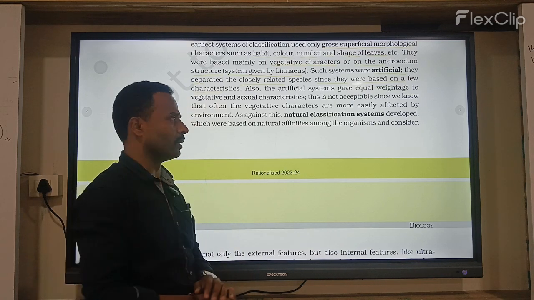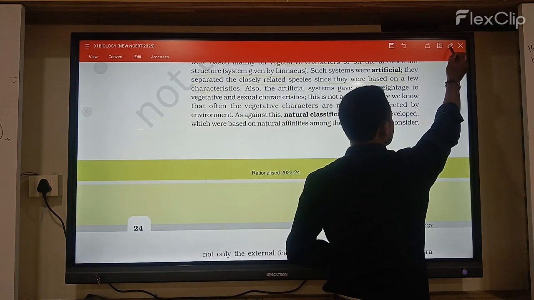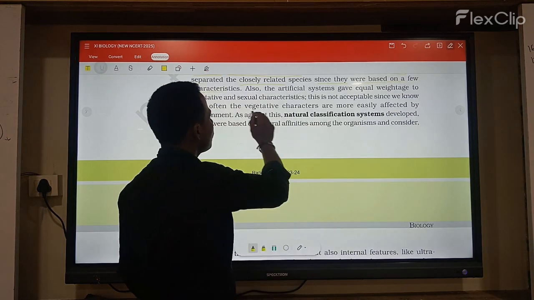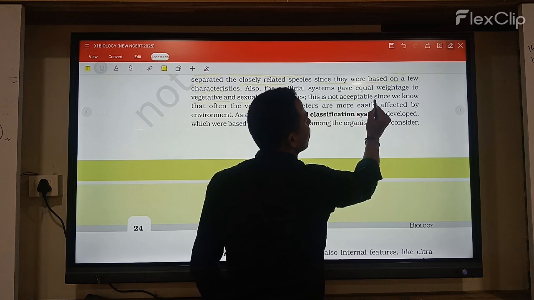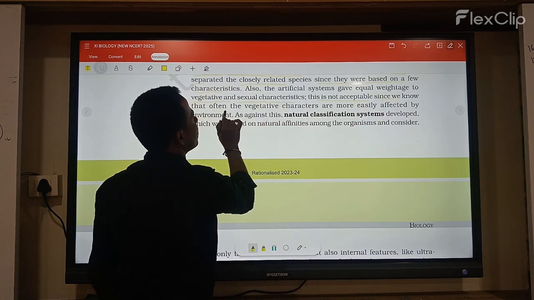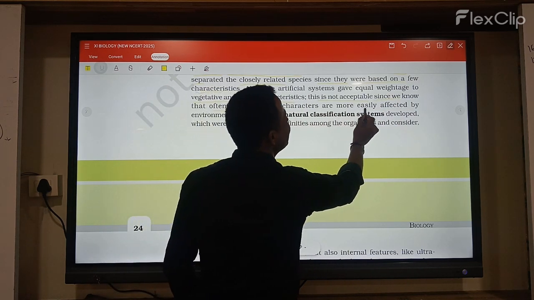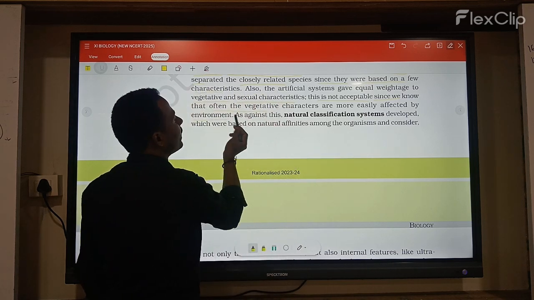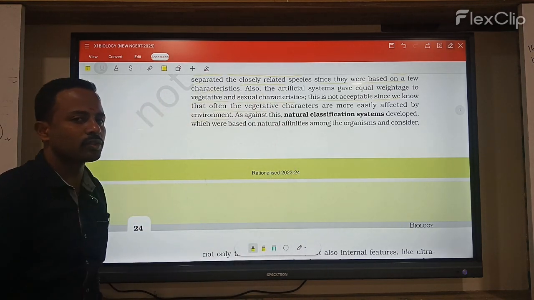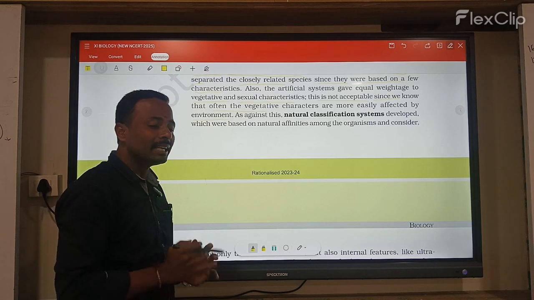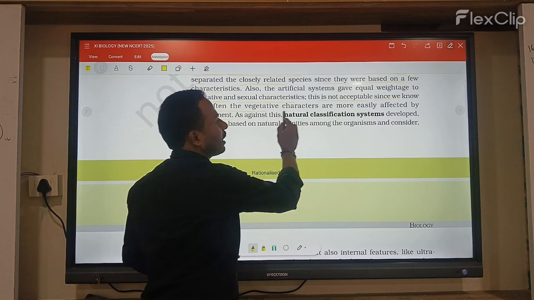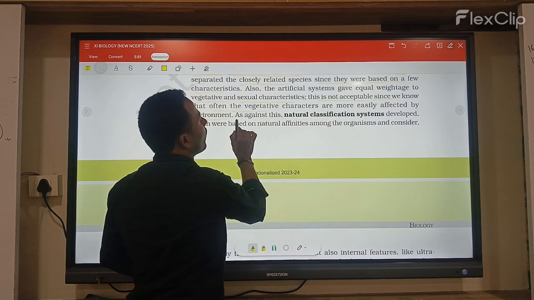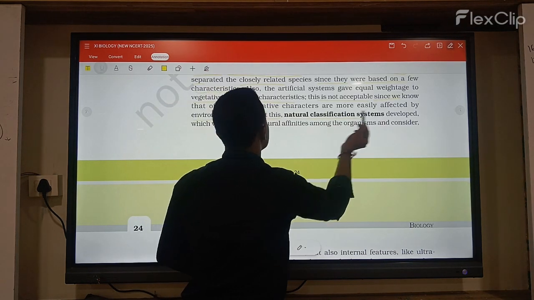That is not acceptable. Yes or no? Here the vegetative characters and sexual characters given equal importance are not acceptable, since the vegetative characters are more easily affected by environmental conditions. When environmental conditions change, the vegetative characters also change automatically. Therefore, natural systems of classification were developed.